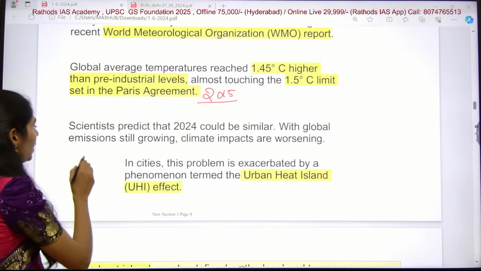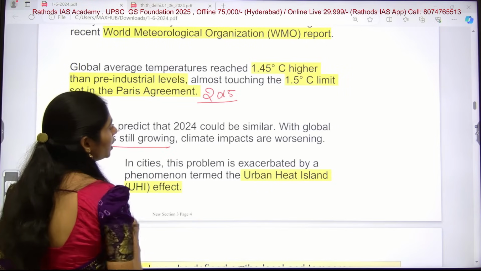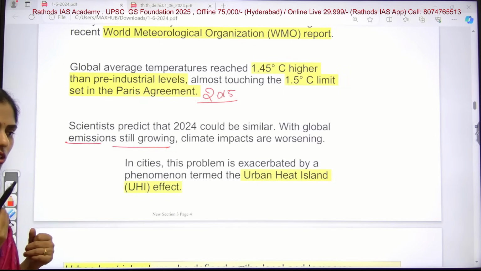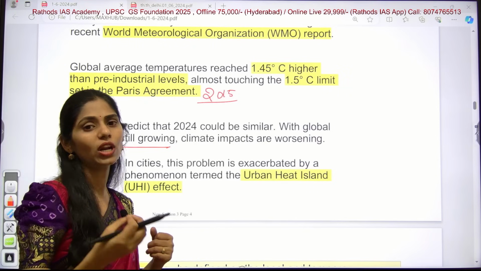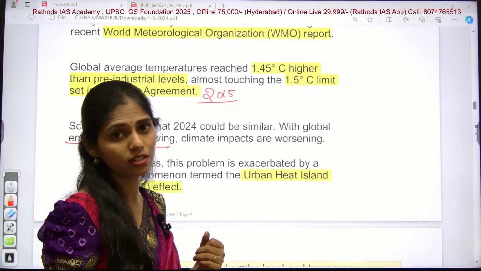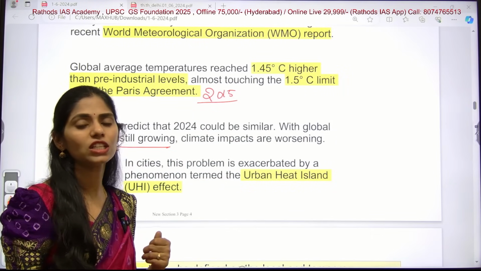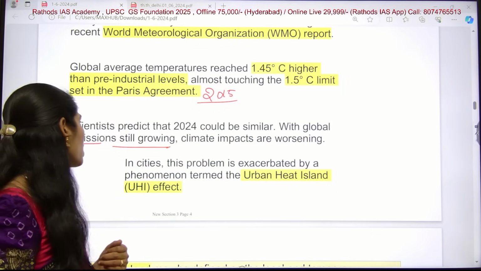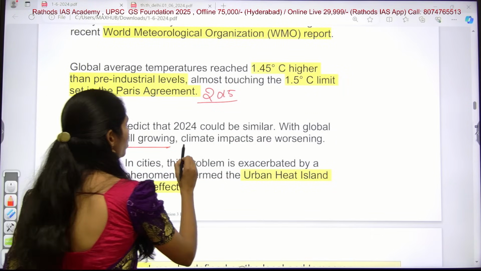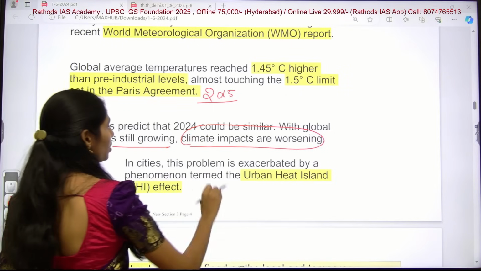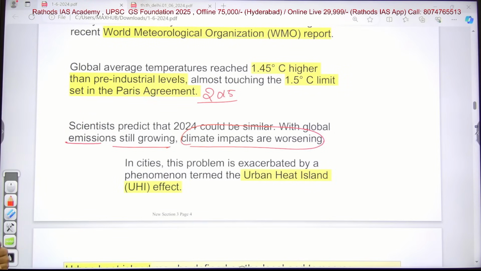Global emissions are still growing every day, whether from natural causes or anthropogenic, human causes, and there is an increase in greenhouse gas emissions. Next, there is also an increase in climate impacts. Climate impacts are also worsening day by day.